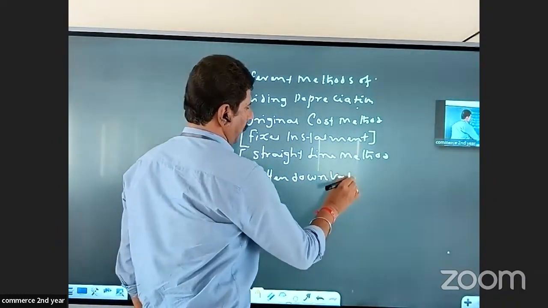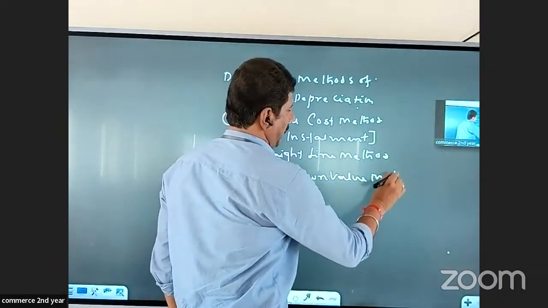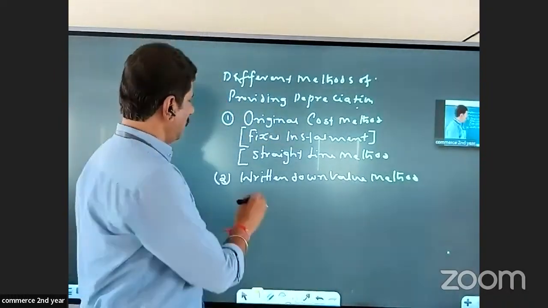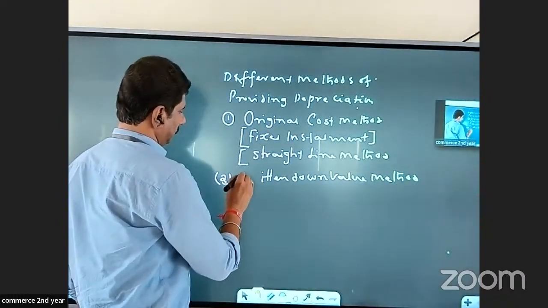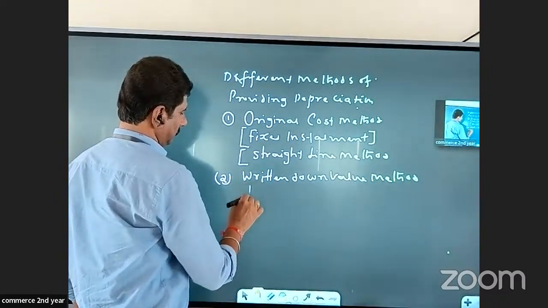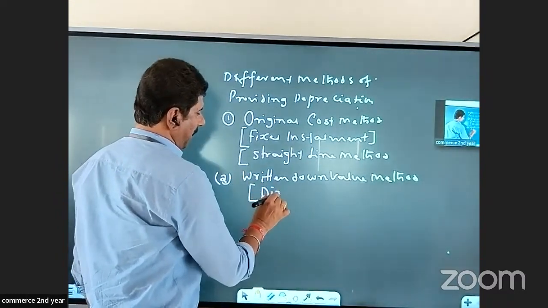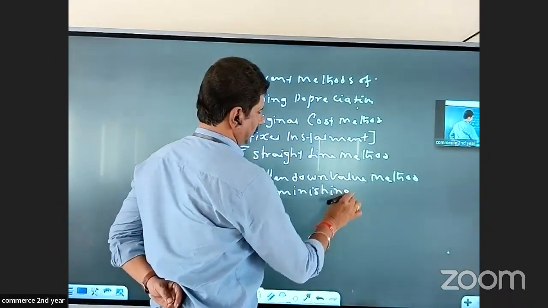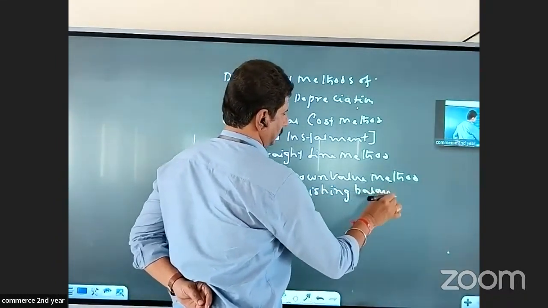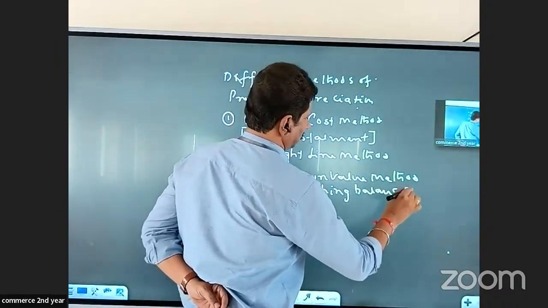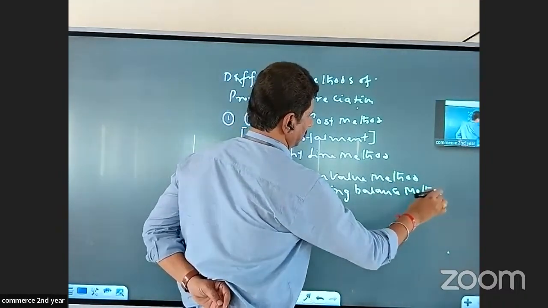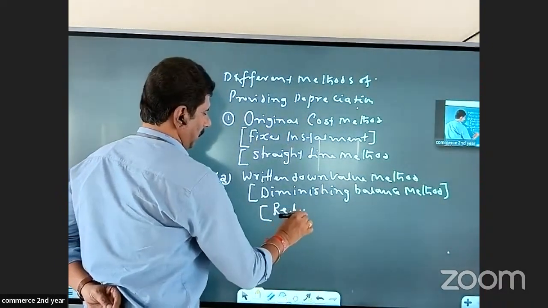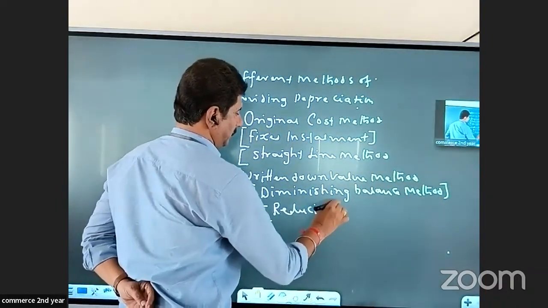Written down value method is also known by 2 other names. It is also called diminishing balance method, or it is also called reducing balance method.